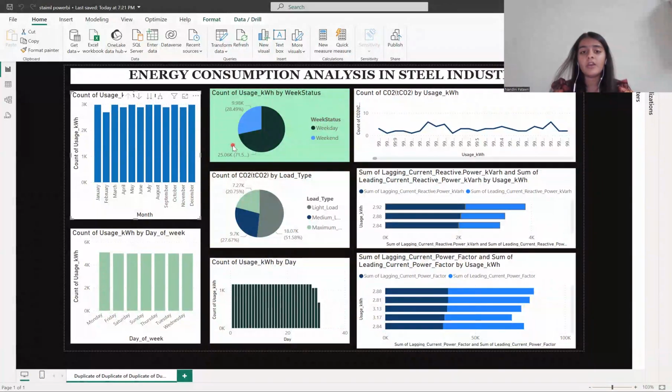I hope that you get very useful insights from this about how to make your Power BI dashboard look, and how you can use a Power BI dashboard to depict any big data set and get useful insights. Summing up, as I said, I've given you the data set in the description. You can refer to that for getting a clearer understanding of my plots.